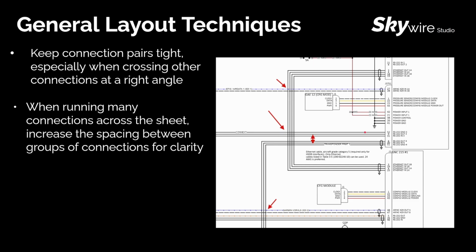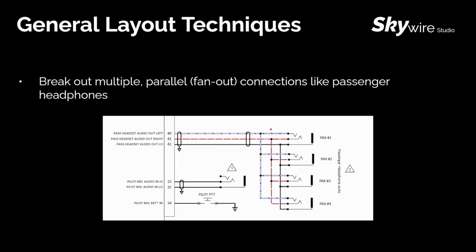When running many connections across the sheet laterally, it's important to keep some spacing between the groups of connections for clarity. You can see here between RS-232 port number 3 and RS-232 port number 4 that we have a good spacing, allowing you to distinguish visually the two RS-232 ports without confusing them. You can also break out multiple connections like passenger headphones here. This is called fan out.